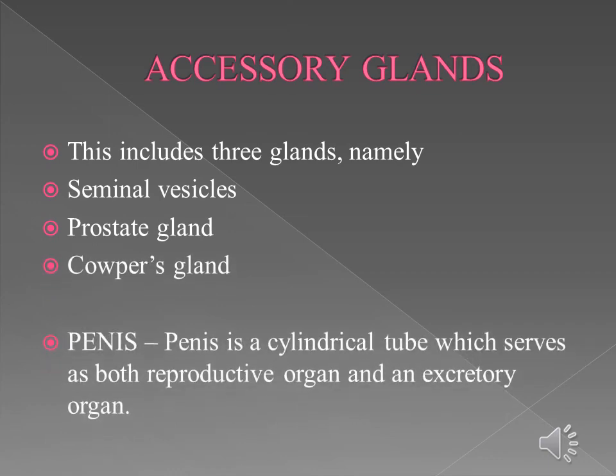The next one is accessory glands. This includes three glands, namely seminal vesicles, prostate gland and Cowper's gland. The secretions from the three glands mix to form a fluid called semen. Semen nourishes the sperm, increases the volume and helps in lubrication.